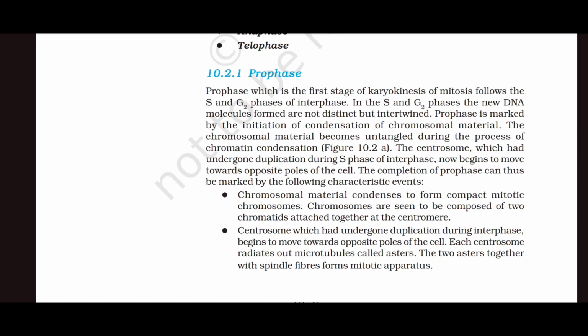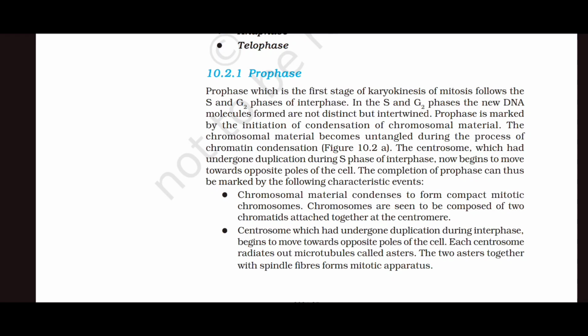First, chromosomal material condenses to form compact mitotic chromosomes. Chromosomes are seen to be composed of 2 chromatids attached together at the centromere. Second, the centrosome, which had undergone duplication during interphase, begins to move towards opposite poles of the cell.